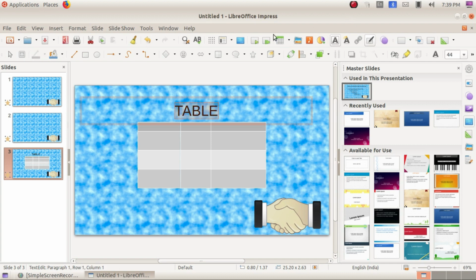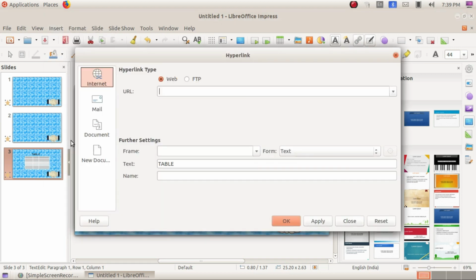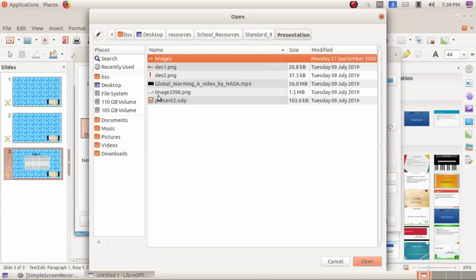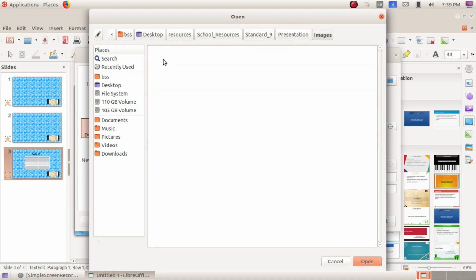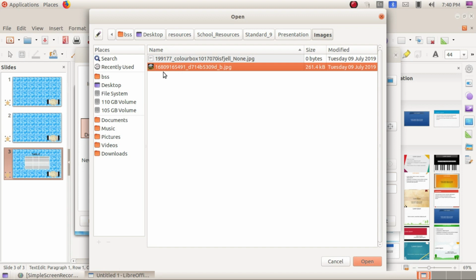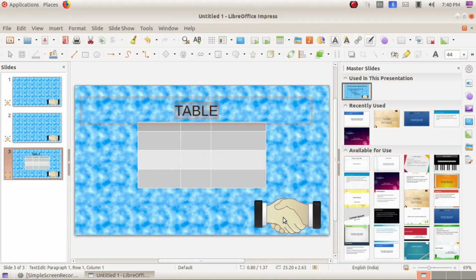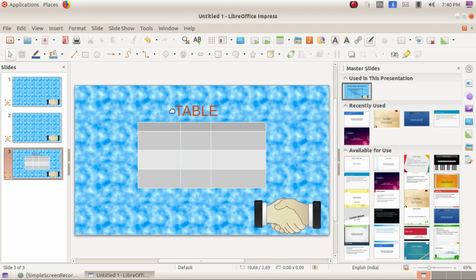So just select the heading and select the hyperlink tool from this toolbar, or else you can go to insert. Here you have the option hyperlink. Click on here. So from document I am going to select the table section. Just select open file, and here we have another. So I am just selecting an image. Okay, and click apply and OK. So there it is changed. Here we have selected that it is linked to the table or image.